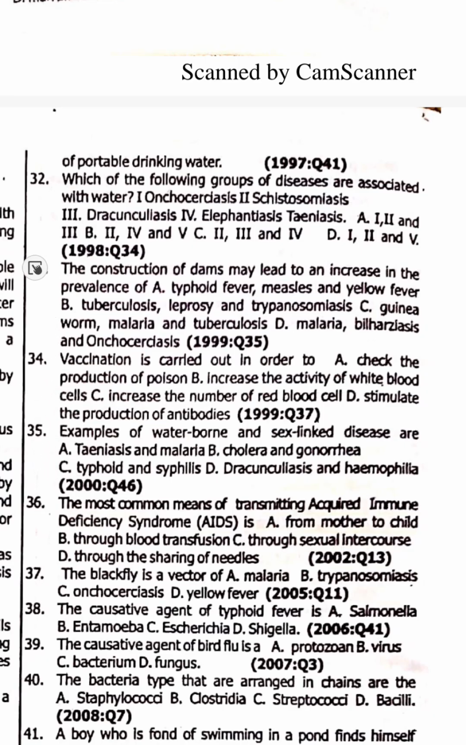So when they say which of them is 32, option A is correct. 33. The construction of dam may lead to an increase in the prevalence of malaria, bilharziasis, and onchocerciasis. 33 is option D.